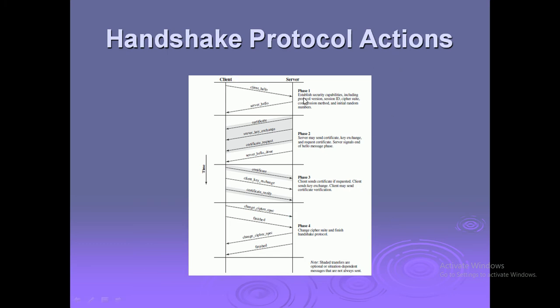The first phase is client server communication and establishes security capabilities, including protocol version, ID, cipher suite, compression method, and initial random numbers. In the second phase, the server may send a certificate, key exchange, and request a certificate; the server signals the end of the hello message phase. In the third phase, the client sends a certificate if requested, the client sends key exchange, and the client may send certificate verification. In the last phase, phase 4, change cipher suite and finish the handshake protocol.